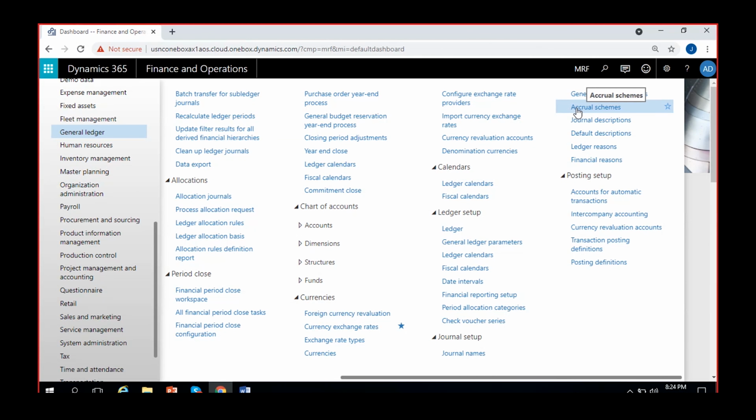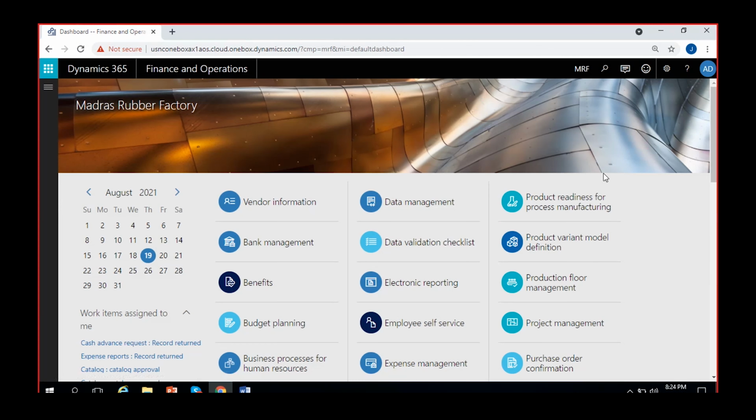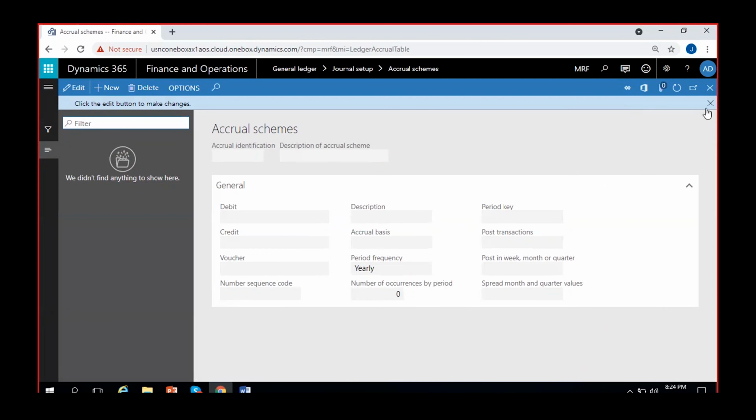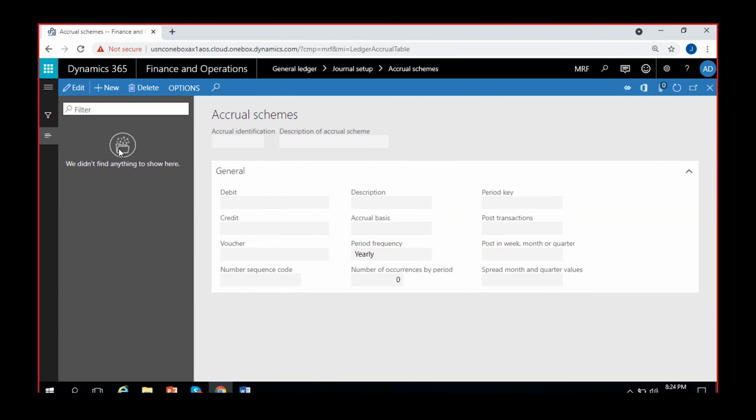So if I click on accrual schemes here, I can see it's an empty form. I can create an accrual scheme.